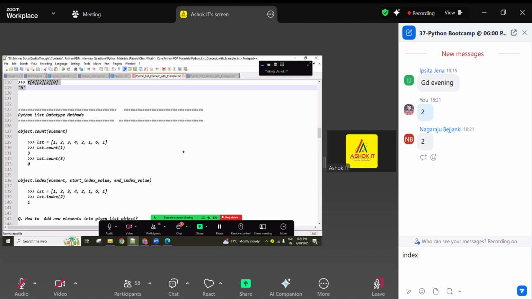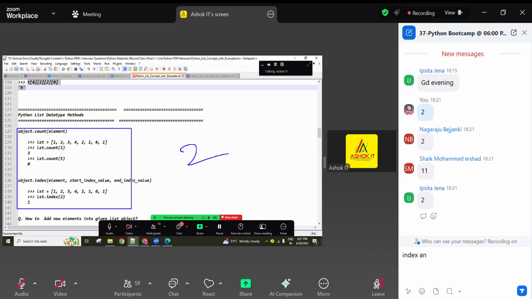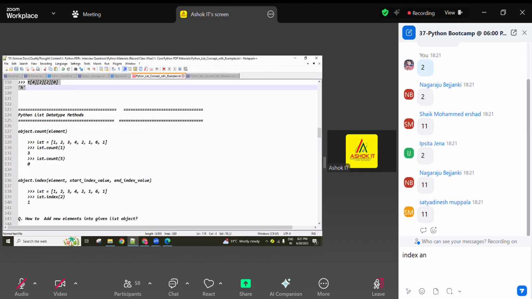In tuple, two methods there, guys: count method and index method. These two methods only are there in the tuple. In the list, 11 methods there, guys. Last session I explained all methods.